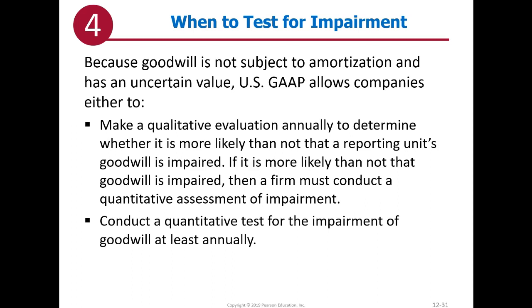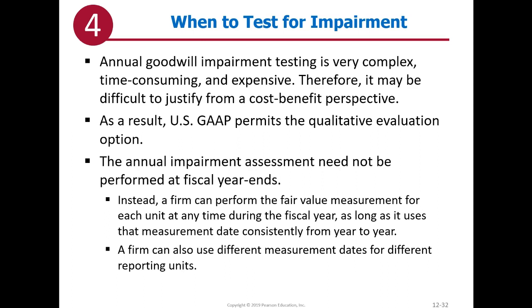Because goodwill is not subject to amortization, and it has an uncertain value, U.S. GAAP allows companies to either make a qualitative evaluation annually to determine whether it's more likely than not that there is an impairment, or they can go ahead and just conduct a quantitative test for impairment of goodwill annually. Annual goodwill impairment testing is very complex, time-consuming and expensive, so it may be difficult to justify from a cost-benefit perspective. That is why U.S. GAAP permits the qualitative evaluation option.